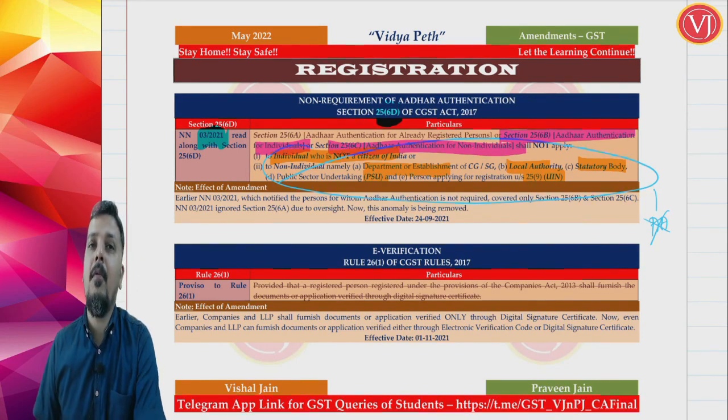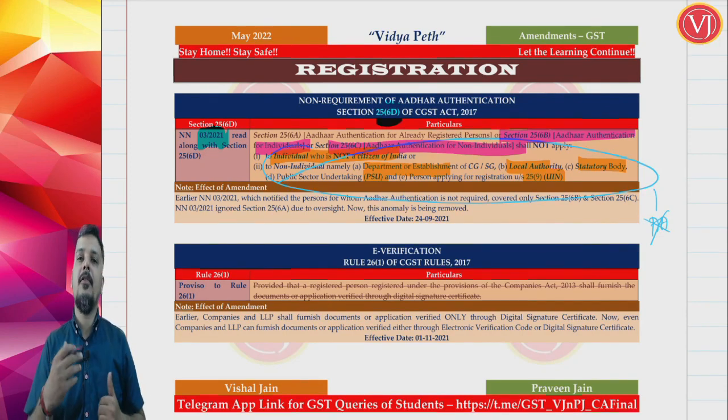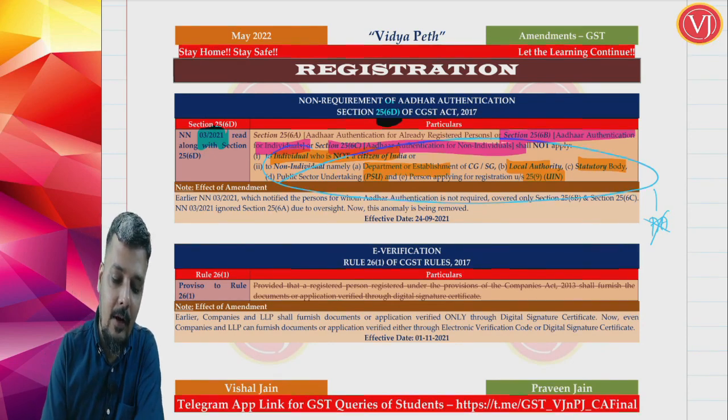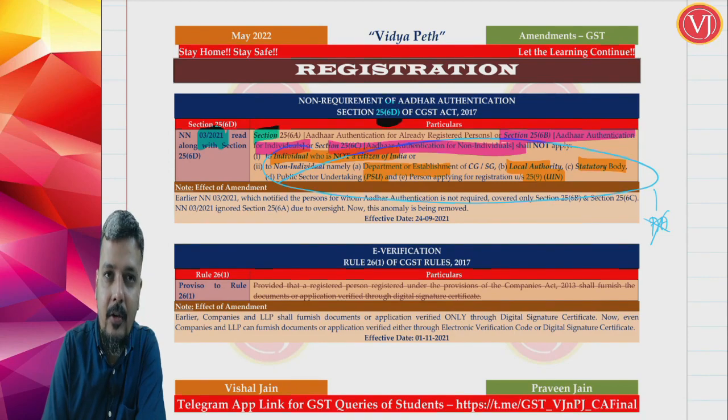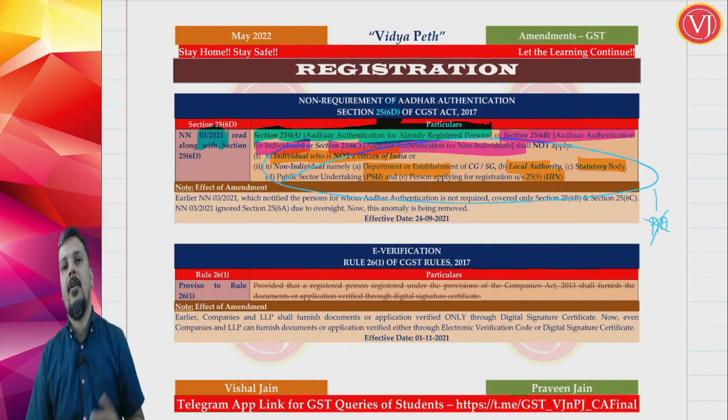The problem was for existing registration. If at all you are already registered, you have to apply for Aadhaar authentication within a particular time that government will tell. Now they have made clear that even if they are already registered, which is covered under section 25(6)(a), even for them Aadhaar authentication is not required.